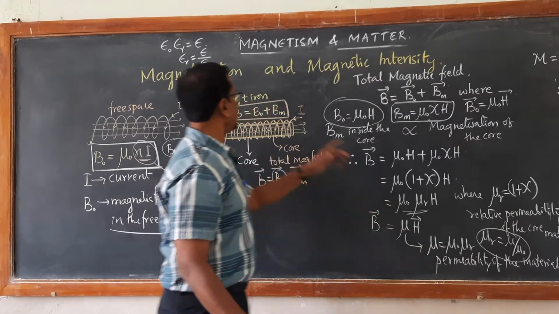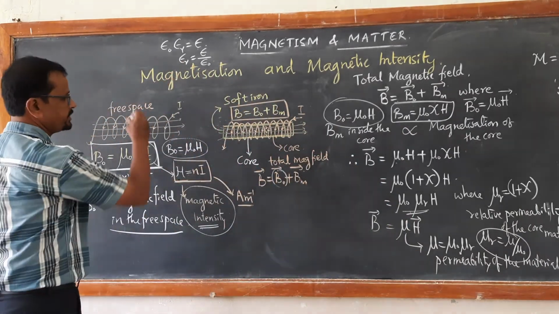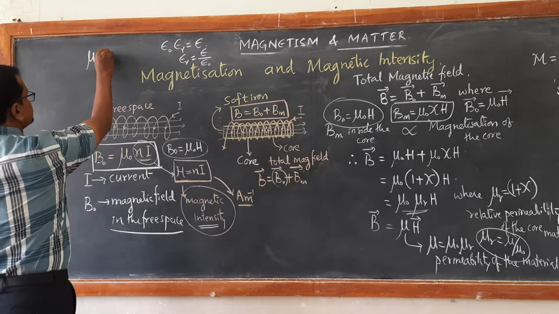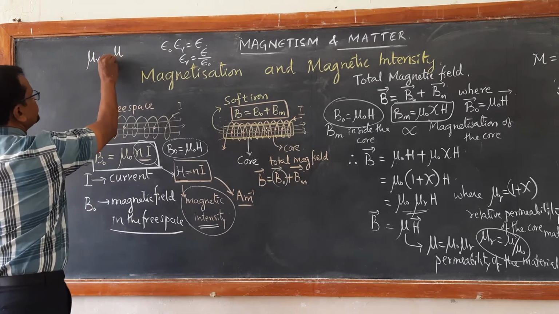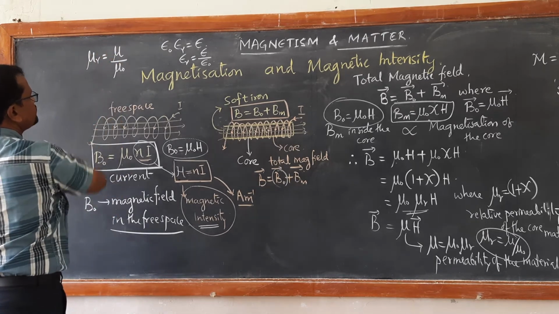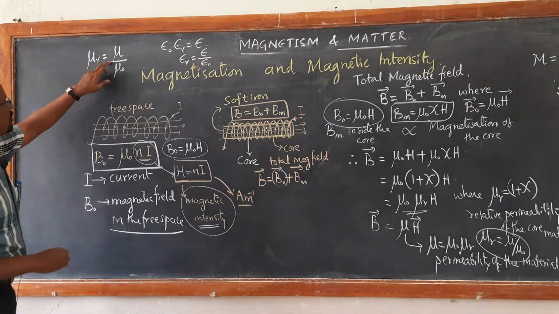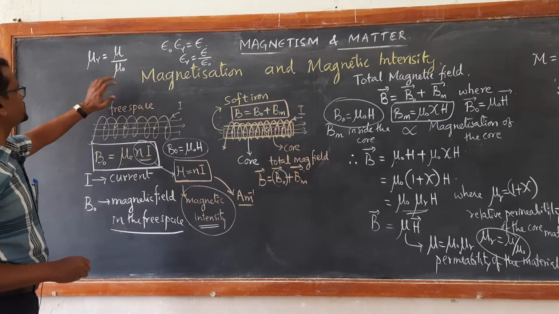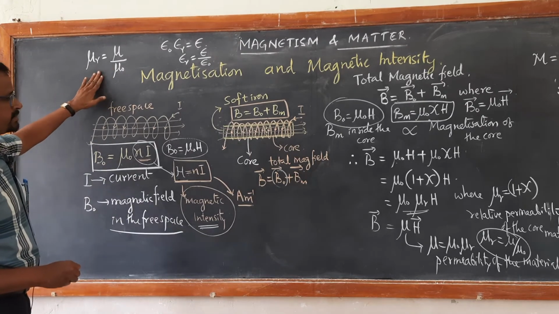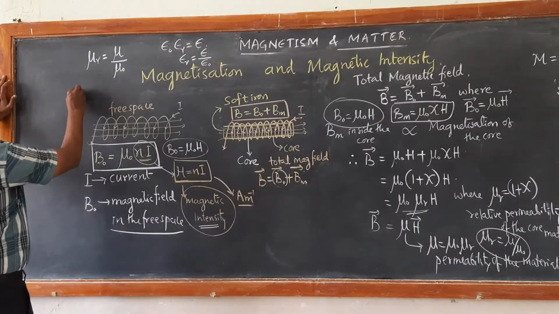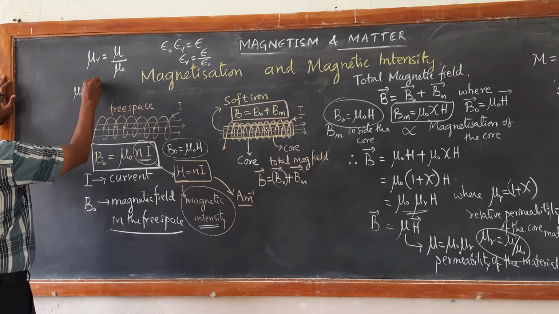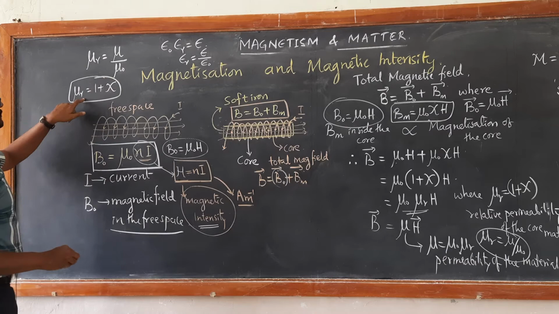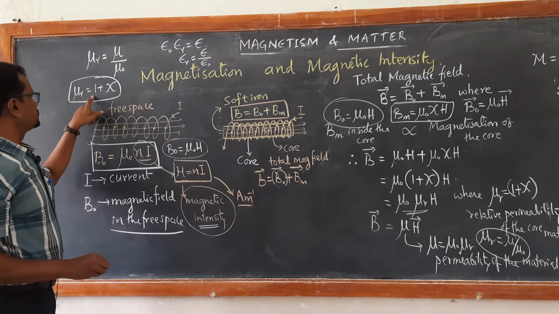Mu by mu naught, as we have defined here. In the same way, you can just remember relative permeability is defined as the ratio of permeability of the medium to the permeability of free space. So this is relative permeability. So we got an interesting equation: relative permeability equals 1 plus chi.